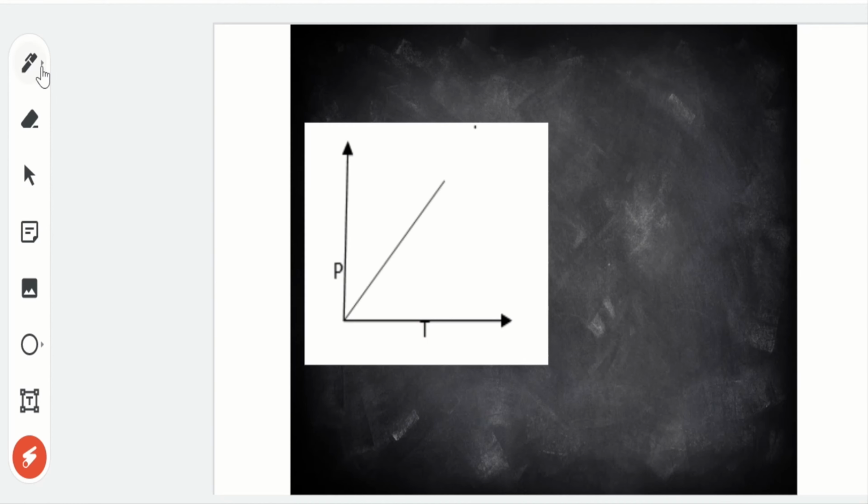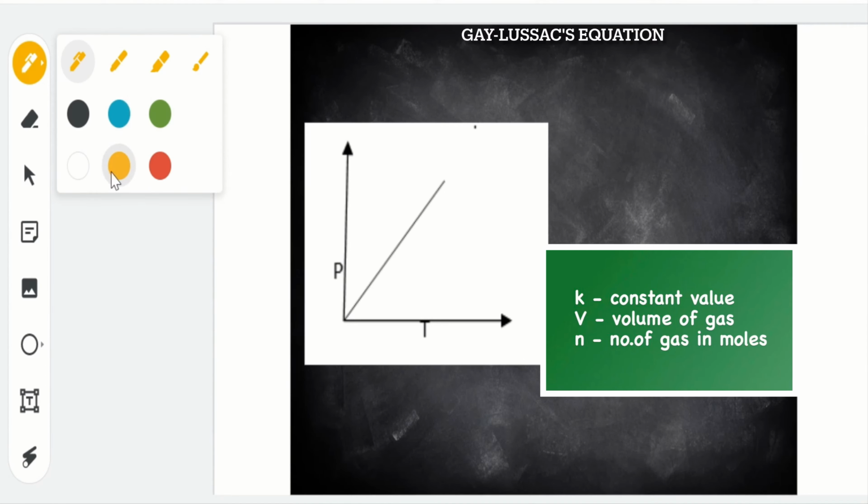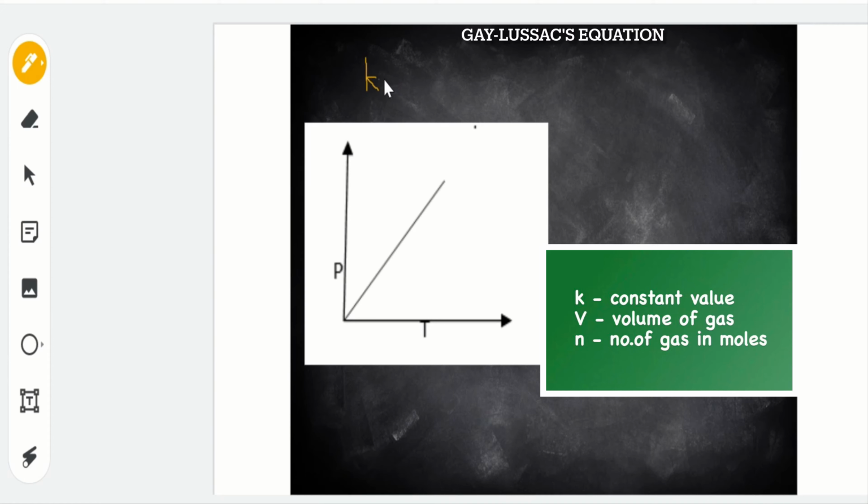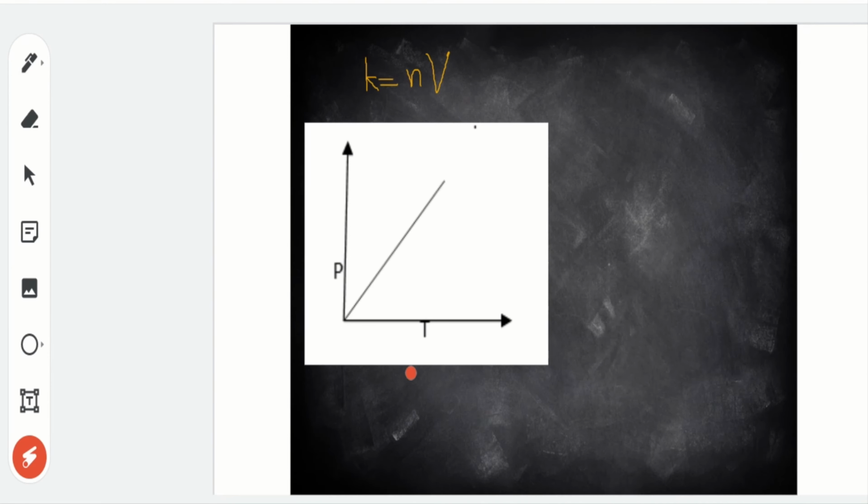Okay? So, if we will show the relationship between temperature and pressure in equation form, for the Gay-Lussac equation, we can write it like this, where K means constant. So, yung constant dito ay yung amount of gas in moles, yung small letter n means number of moles of gas, and then yung volume ng gas, constant yung dalawang yan. So, ibig sabihin, hindi nababago. Kahit na may nabago sa temperature at pressure ng gas, ito, constant pa rin.